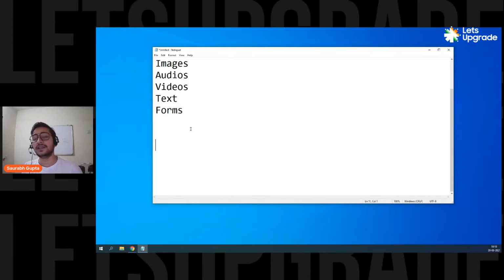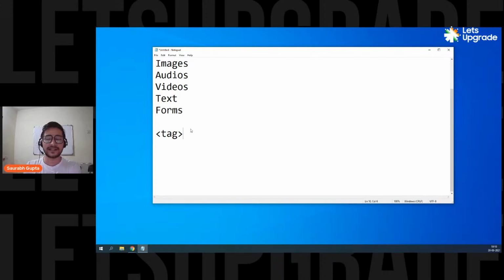There is a way of writing it. If you go for Java, there is also a way of writing it. If you go for any other thing, there is a way of writing it, right? So also there is a way of writing HTML, and HTML is written in something called tags.